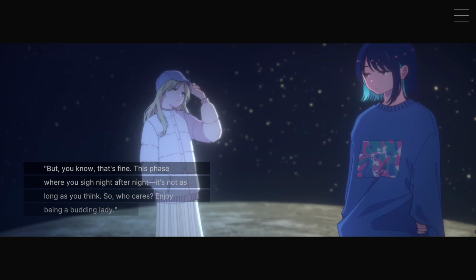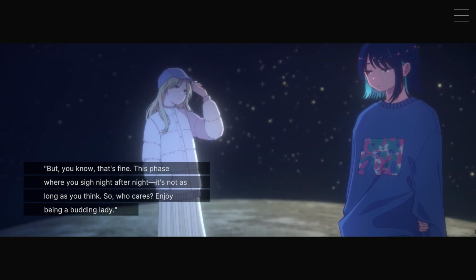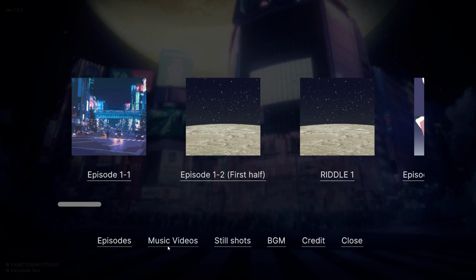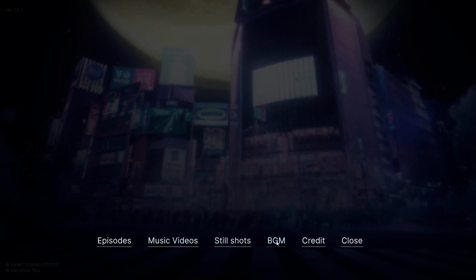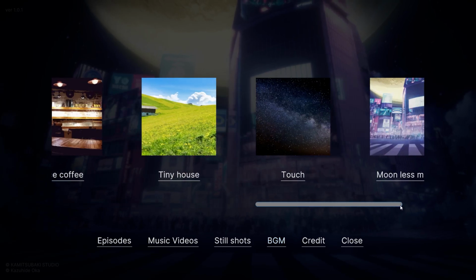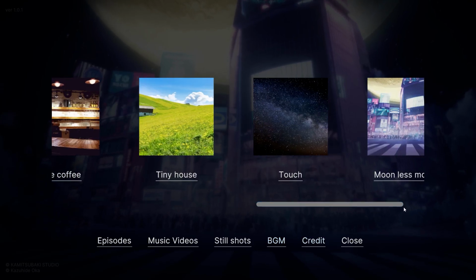It took me around 7 hours to complete Moonless Moon, including revisiting previous riddles for missed optional keywords. I also rewatched the videos in the game gallery, which unlocks after the ending animation and allows players to explore previous story episodes, view epilogue illustrations, and replay the background music.